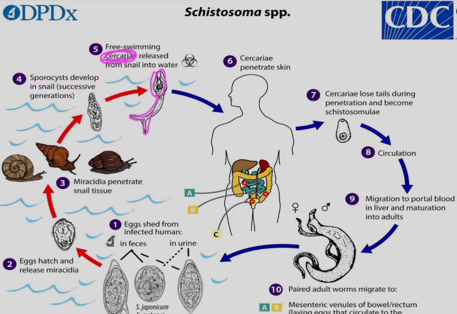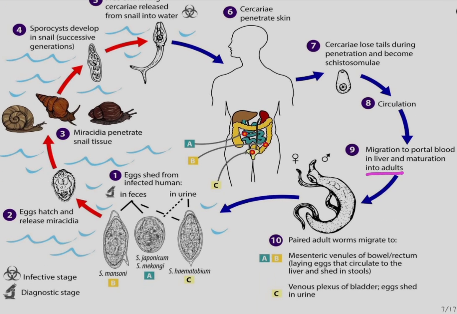They are fork-tailed. The cercarial form penetrates human skin. The cercaria loses its tail and becomes schistosomule, which through the circulation reaches the portal blood in the liver and matures into adult. These adults migrate to specific venous plexuses, that is mesenteric venous plexuses for Mansoni and Japonicum, and Schistosoma hematobium migrates to vesical venous plexuses.